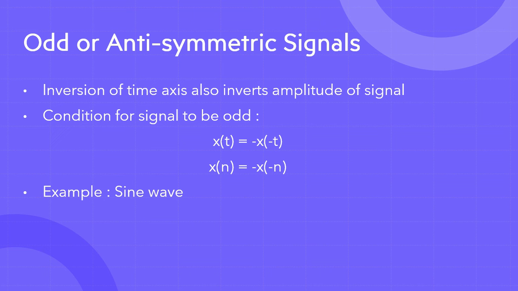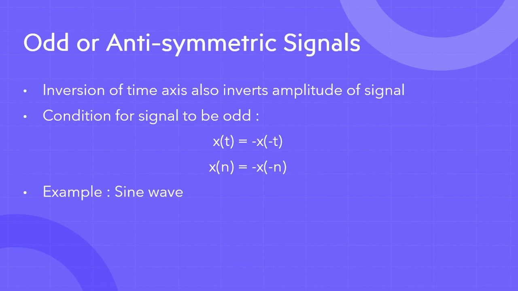We define it like this: a function xo of t is said to be an odd function of time t if it is anti-symmetrical about the vertical axis. What do you mean by anti-symmetrical?